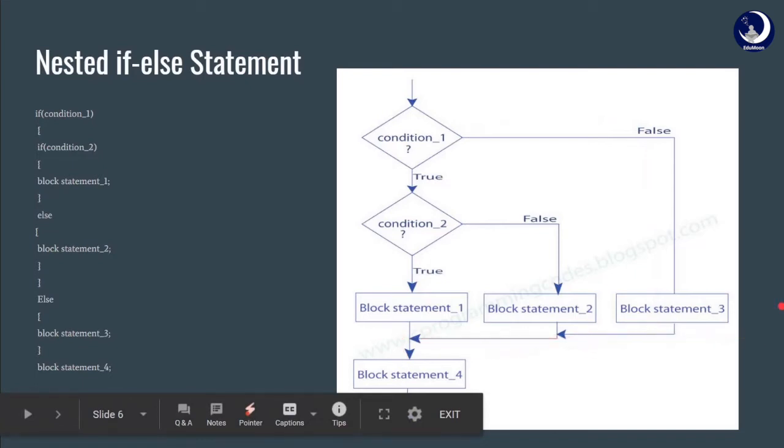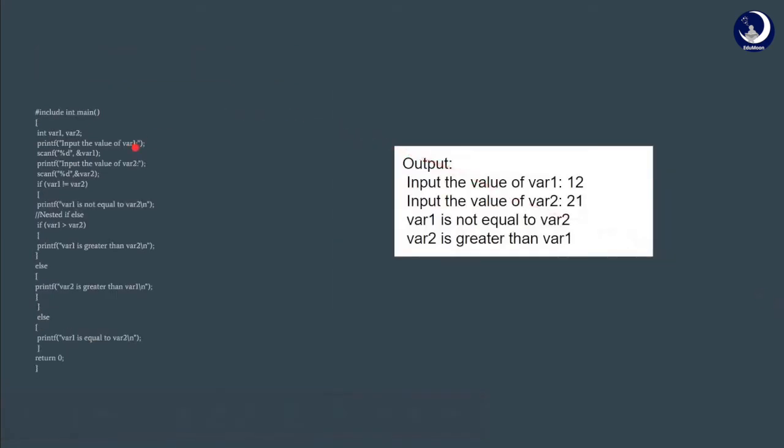Let us look at the program of the nested if-else statement. Here, we declared var1 and var2 and we asked the user to enter the value of var1 and var2. Is variable 1 not equal to variable 2? We print variable 1 is not equal to variable 2 and go to the next condition, which is variable 1 greater than variable 2. If this condition is true, we execute var1 is greater than var2. Else, we execute var2 is greater than var1.